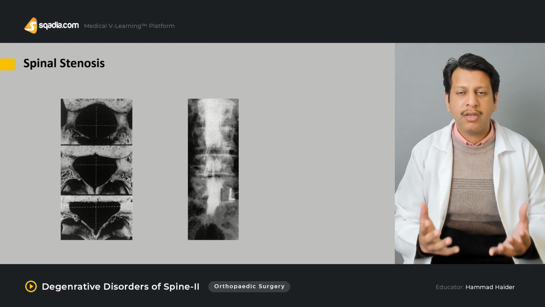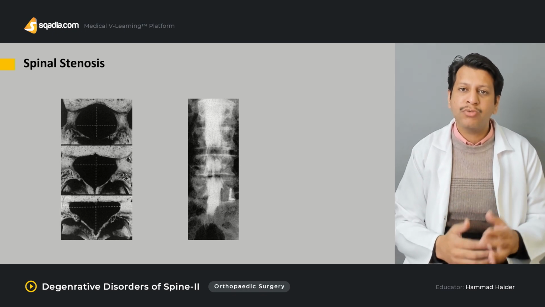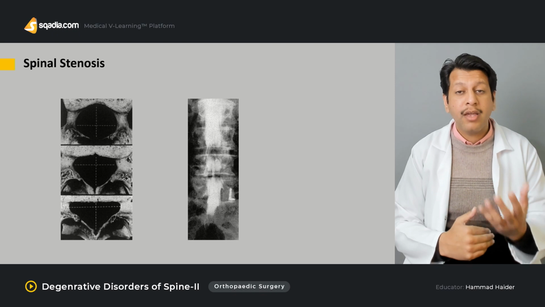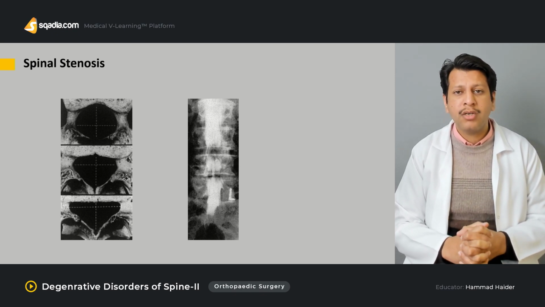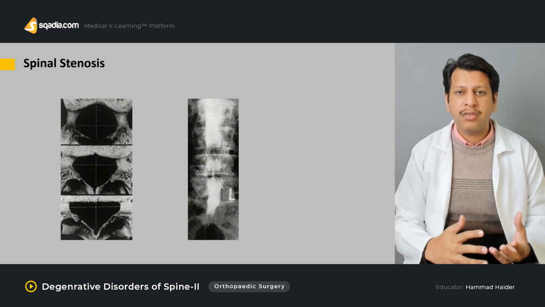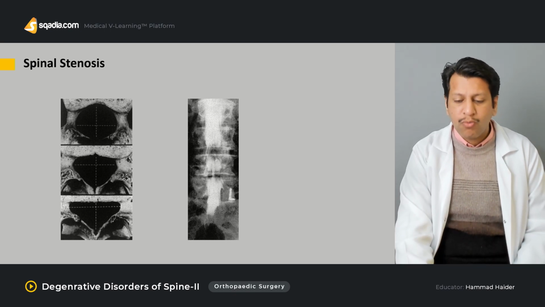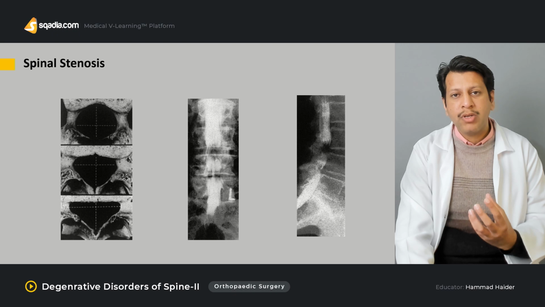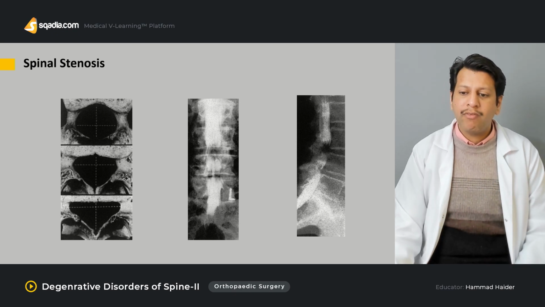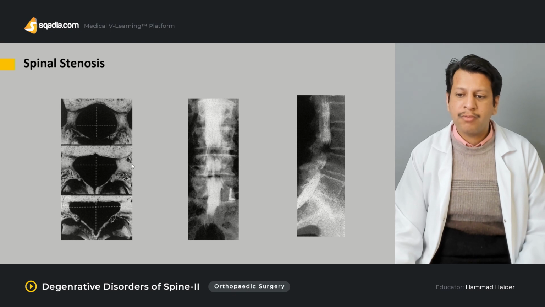Once you see a patient with spinal stenosis, you can go for X-rays, and then other options could be discography, which is usually not done because it actually increases the degeneration of discs. But CT myelography can always be done as well, where, using a dye which is injected into the thecal sac, we can know exactly where the problem is.